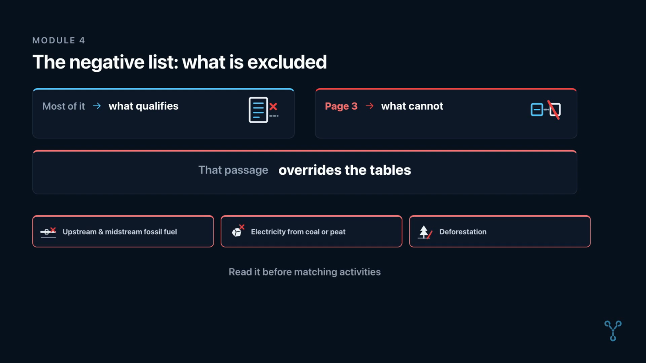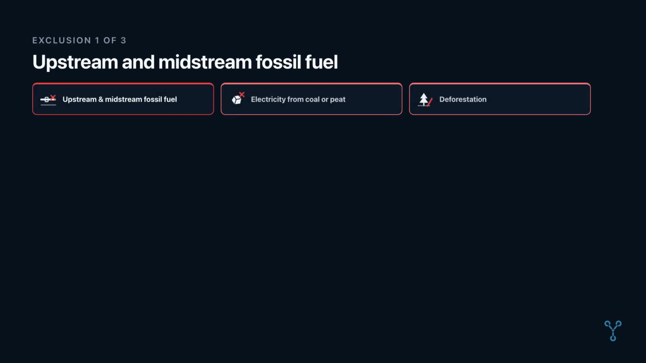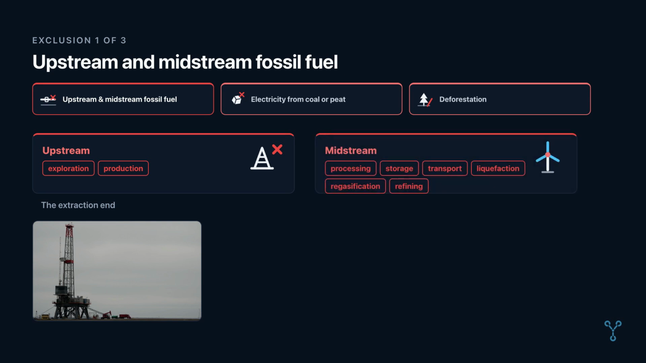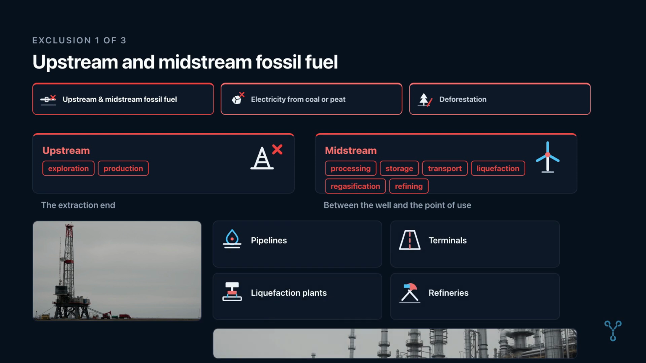The heading is the exclusion of activities in support of upstream and midstream activities in the fossil fuel industry, electricity generation from coal or peat, and those that lead to deforestation. Take the 3 parts in turn. Upstream activities involve exploration or production of fossil fuels. That is the extraction end. Midstream activities include natural gas processing, storage, transport, liquefaction and regasification, and crude oil refining. That is everything between the well and the point of use. This covers pipelines, terminals, liquefaction plants, and refineries.